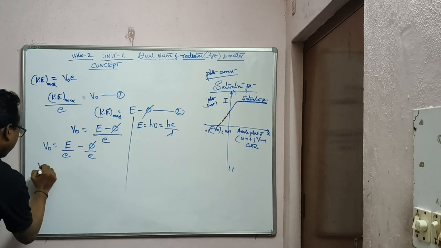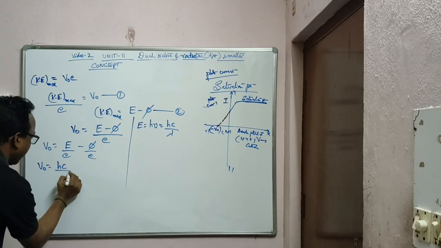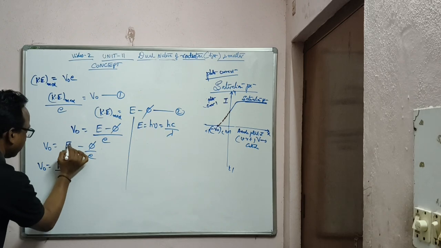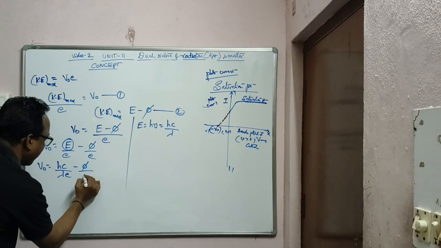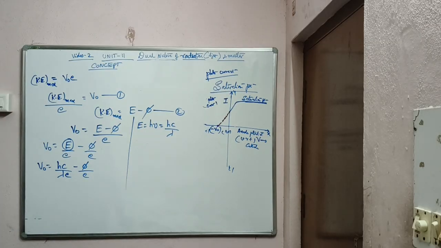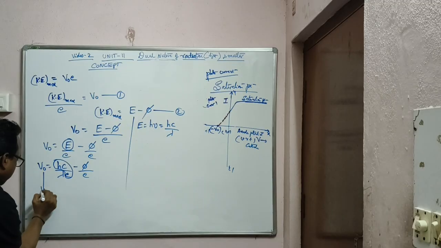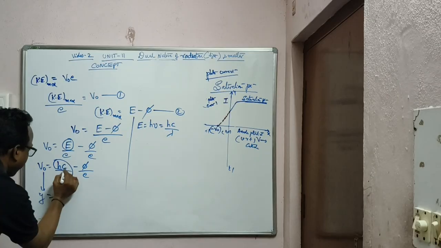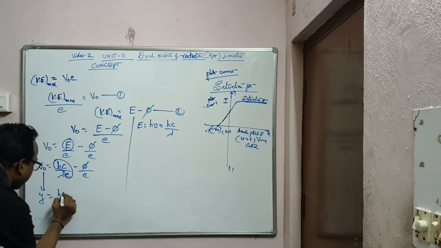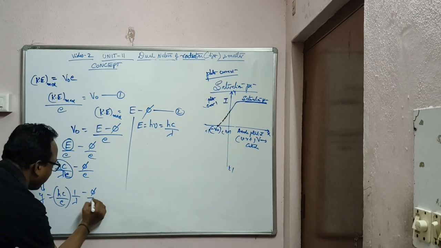Okay, therefore V naught is equal to, instead of h nu or hc by lambda, I am writing hc by lambda by e minus phi by e. Observe carefully this equation. You represent this one as y is equal to mx. Okay? Here m is the slope. Let me write it clearly: hc by e into 1 by lambda minus phi by e.